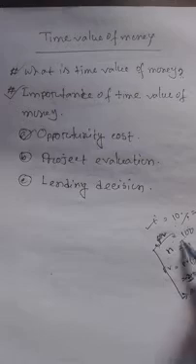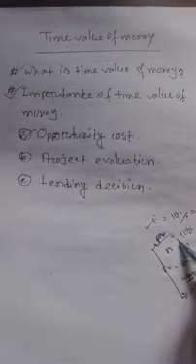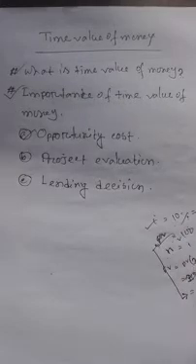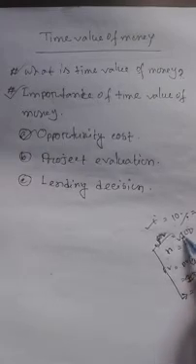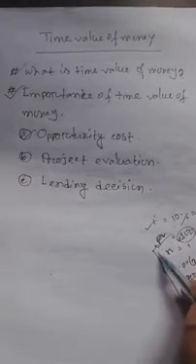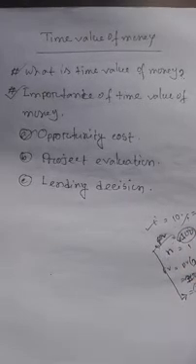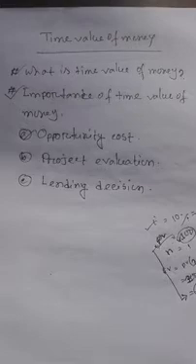Here PV is 100 taka, then multiplied by 1 plus 0.1 to the power 1, then I will get 110 taka. I mean, today's 100 taka and 110 taka after 1 year are the same. Thus, today taka 100 and taka 110 after 1 year bear the same value. This concept is time value of money.